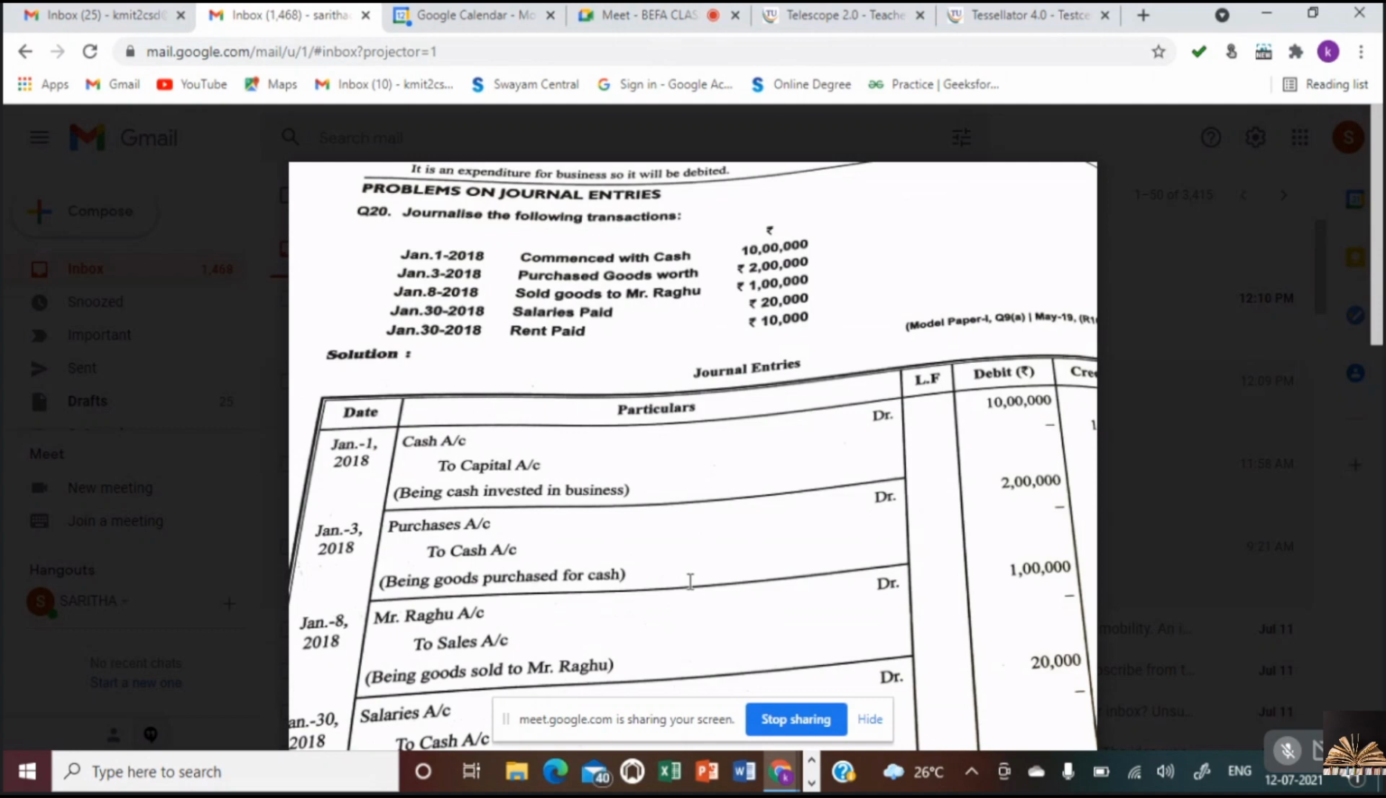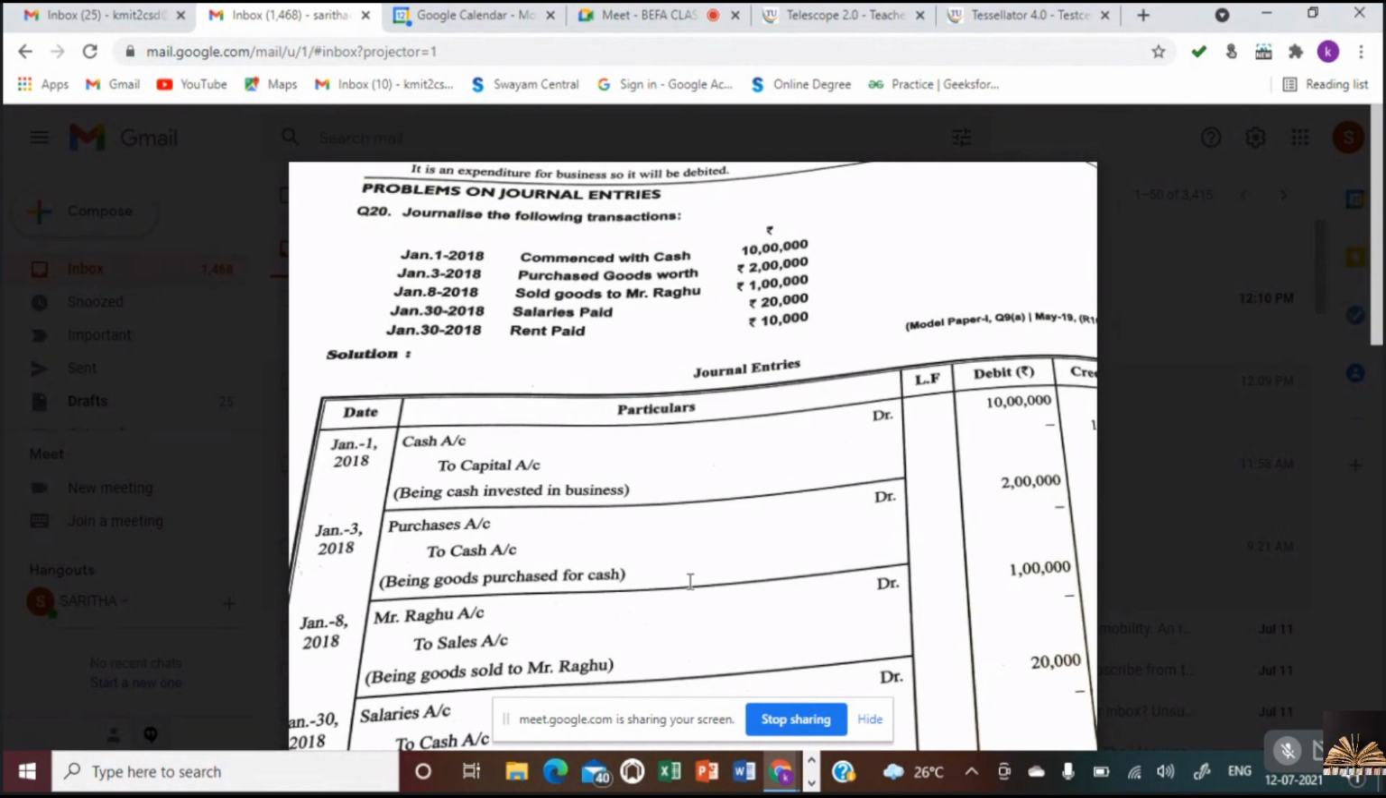Next, going to the fourth one, salary. Salary comes under the third type of account, nominal account. What is the rule there? Debit all expenses and losses, credit all incomes and gains. So is salary paid an expense or an income? Expense. We pay salary, it is an expense.